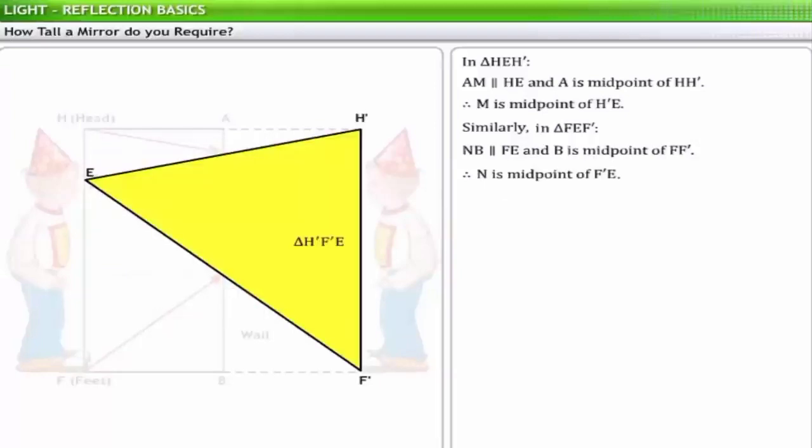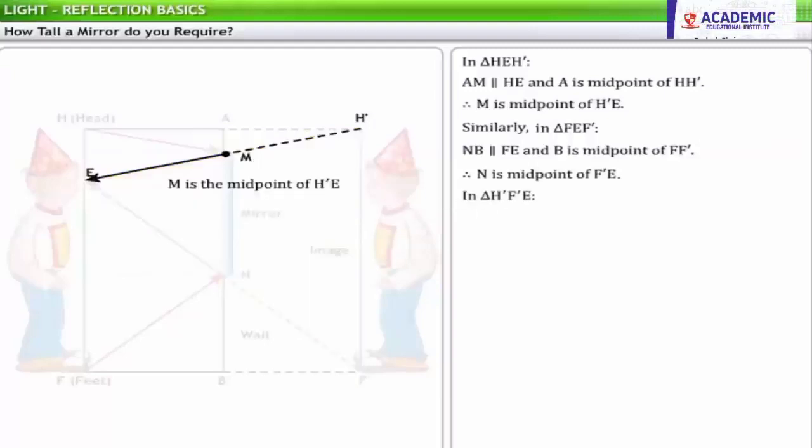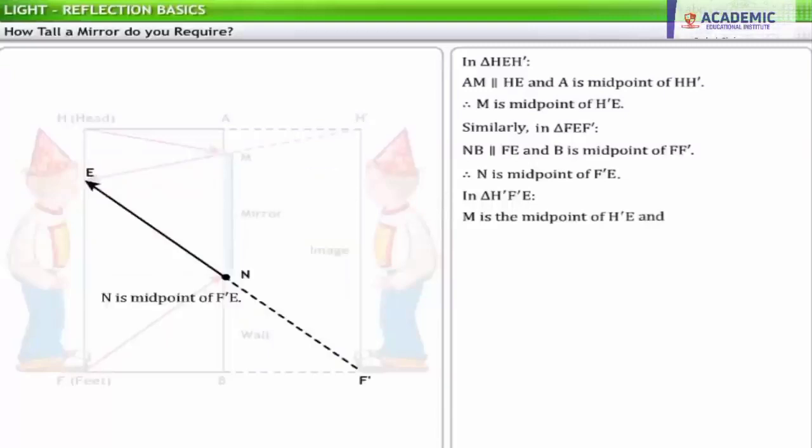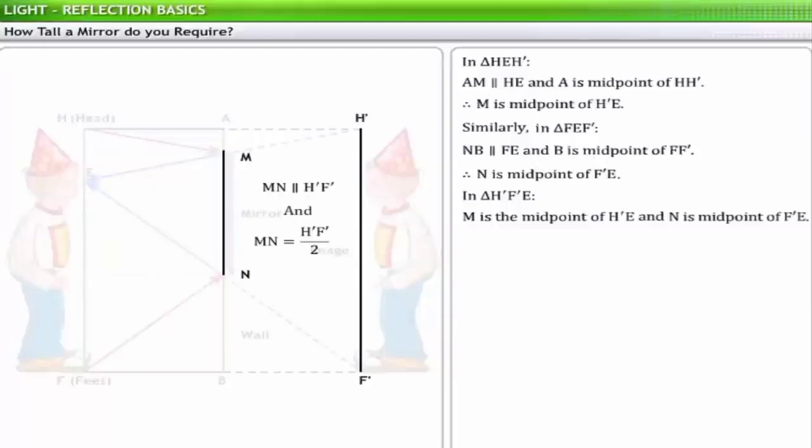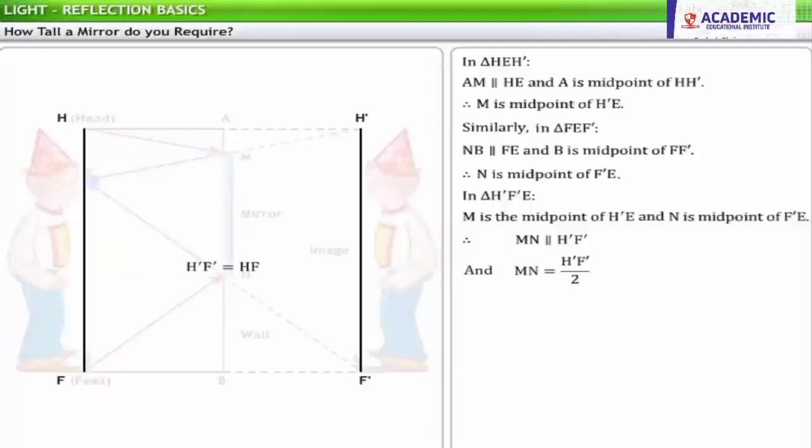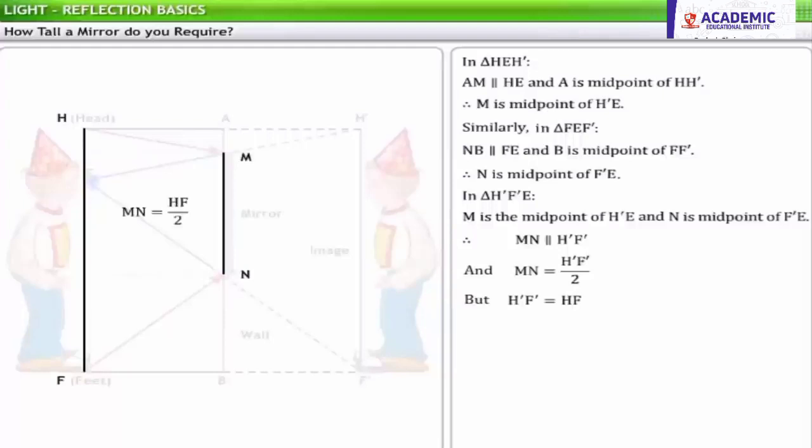Now in triangle H', F'E, M is the midpoint of H'E, and N is the midpoint of F'E. Therefore, MN is parallel to and half of H', F'. But H', F' is equal to HF. Therefore, MN is equal to half of HF.